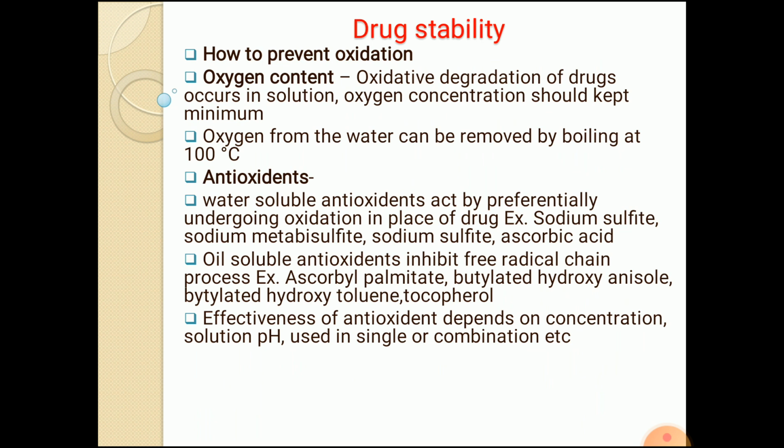In the absence of these metal ions, if 2 minutes are required to initiate the oxidative reaction, then 2 minutes is the induction period. But when metal ions are present, it requires only 1 minute to initiate the oxidation reaction. So these metal ions decrease the induction period. I think you understood that induction period is the time necessary to start the oxidation reaction.